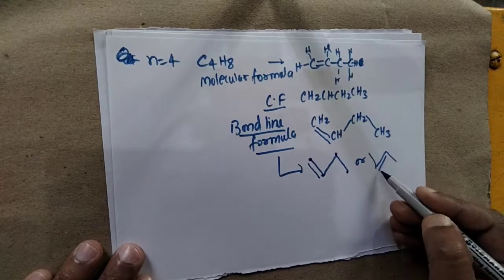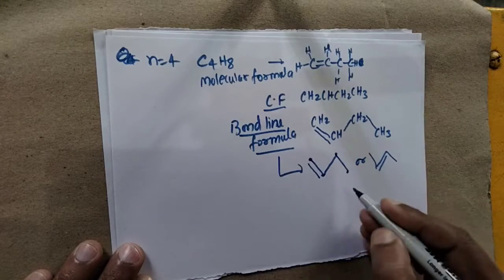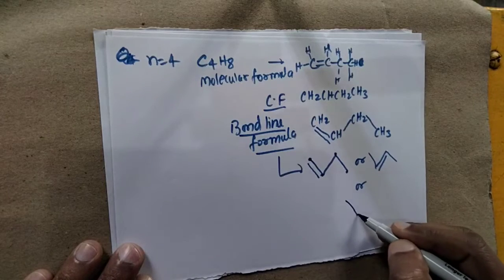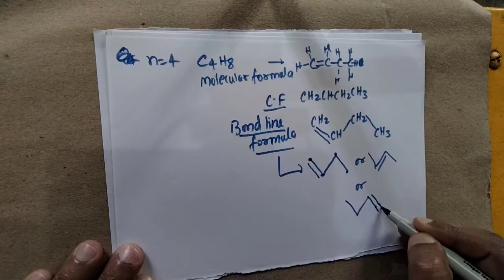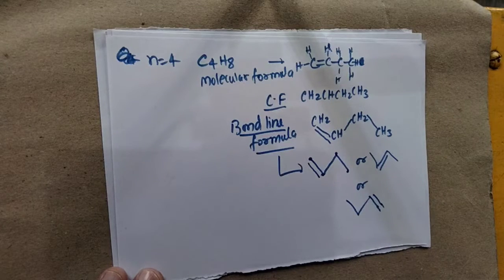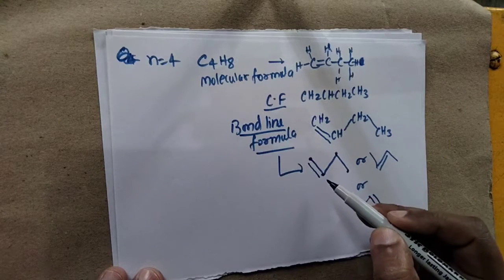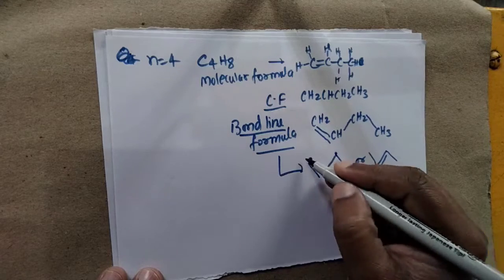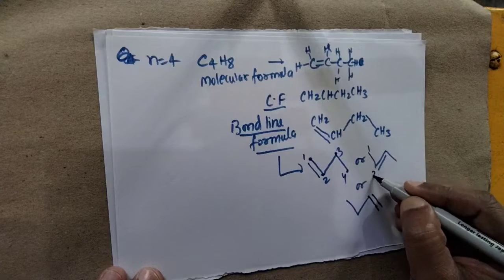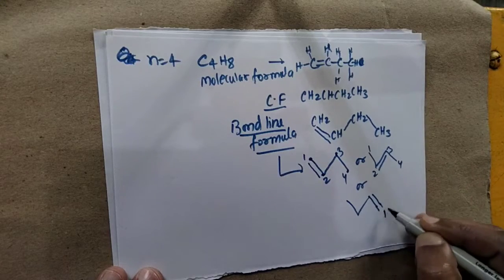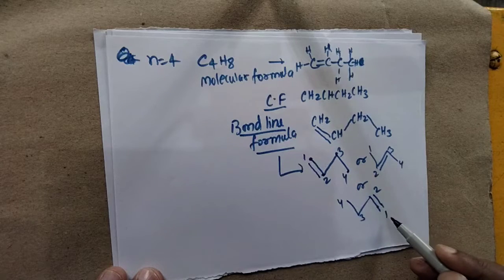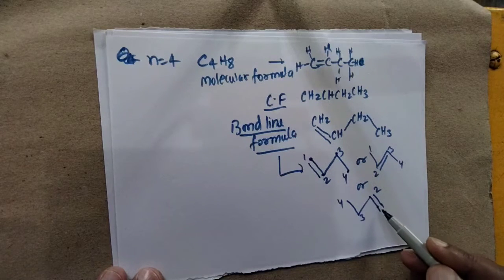So here the double bond occurs at this carbon atom. We can also write this type of molecular formula in this manner. For that purpose we have to provide counting for locating the double bond. So here the counting is what? 1 2 3 4. Here we count 1 2 3 4, and here we count 1 2 3 4. As you see, we start counting from that area where the double bond is nearby.